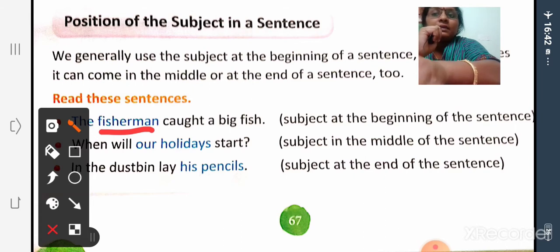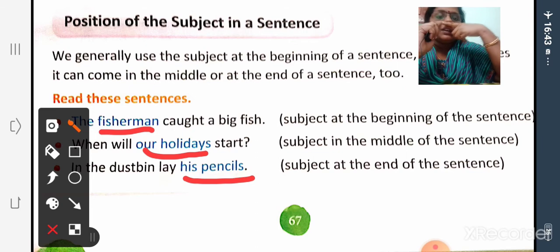Whereas in the second sentence, when will our holidays start? Here our holidays is the subject and it comes in the middle of the sentence. Then in the third sentence, in the dustbin lay his pencil. So the subject is his pencil and it comes at the end of the sentence. The subject usually comes before the predicate in a sentence, but in some cases the order of words may be changed.